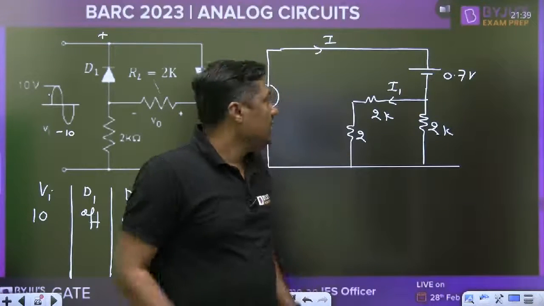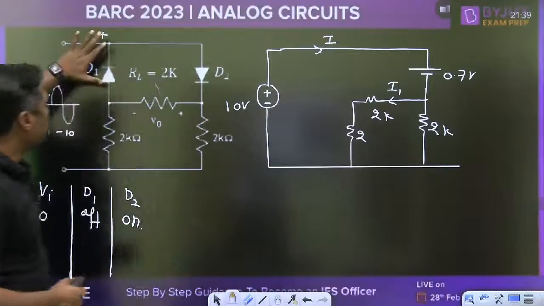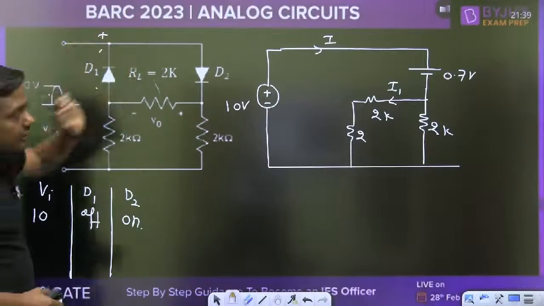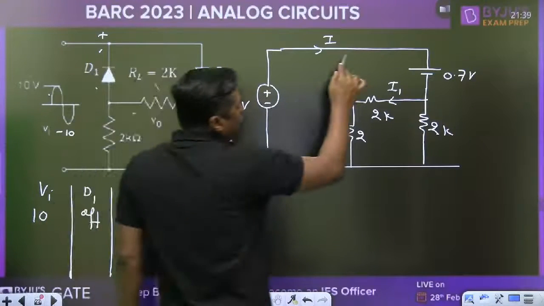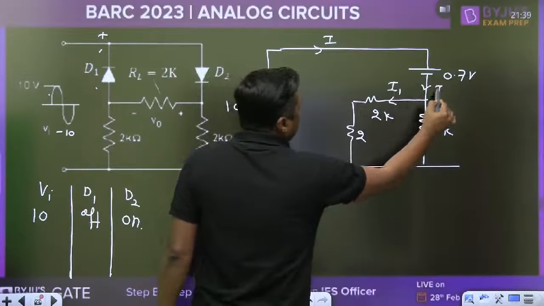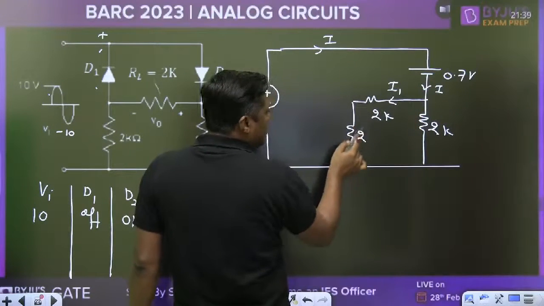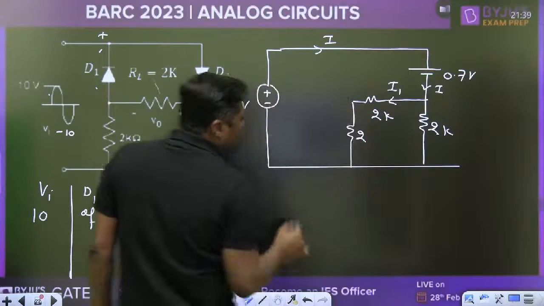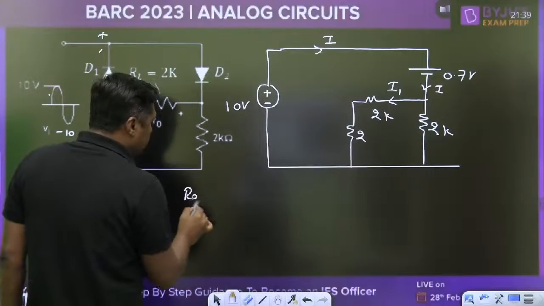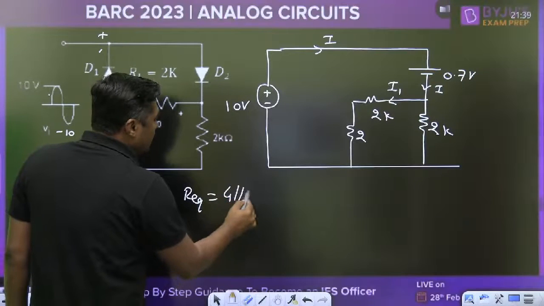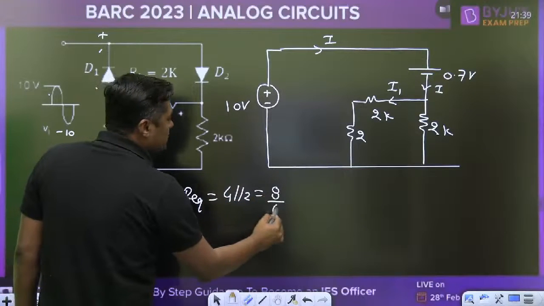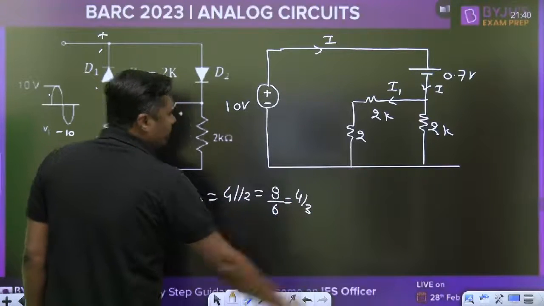Please check. Now, this is the circuit, everyone. This is clear, this diode is off. First of all, you have to find I, then apply the potential divider rule. So, 2 and 2, what is the 2 and 2? 4. 4 parallel with the 2. What is the R equivalent? Everyone tell me. 4 parallel with the 2 is nothing but 8 by 6, which is 4 by 3.